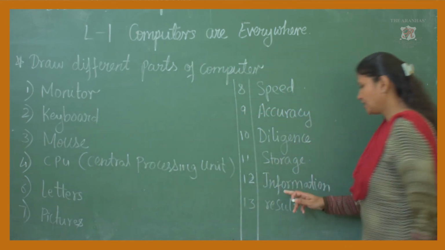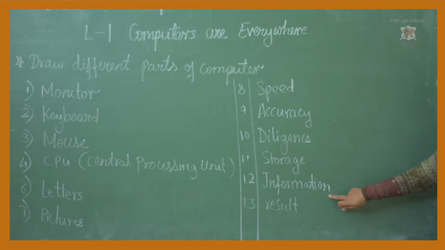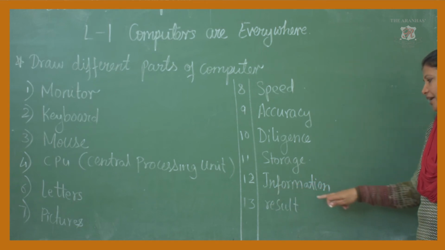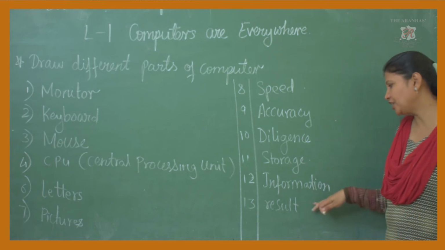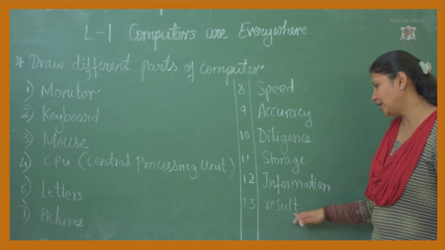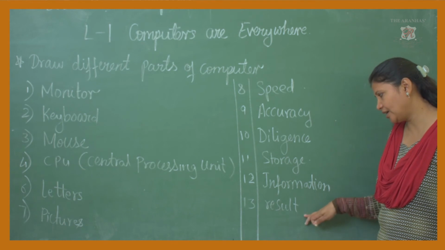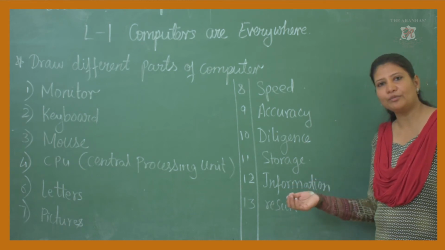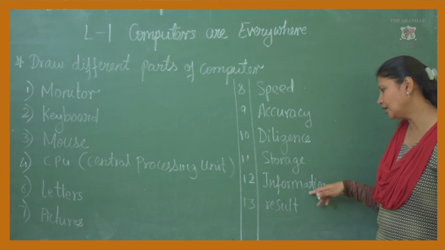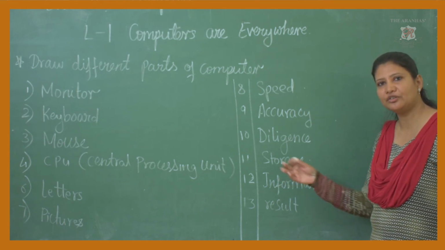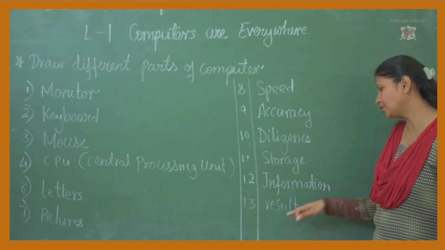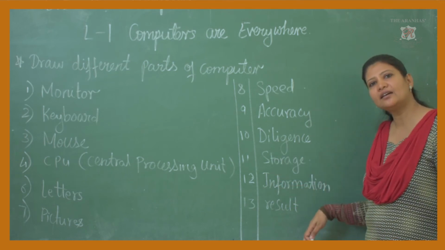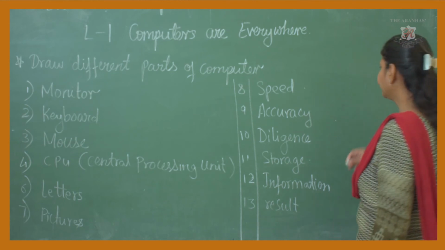See, information. I-N-F-O-R-M-A-T-I-O-N, information. R-E-S-U-L-T, result. Whatever information we want from the computer, we get from the computer. Just type the question, you will get the information from the computer. And result. Result is what? Whatever answer we are getting, that is a result. Okay.